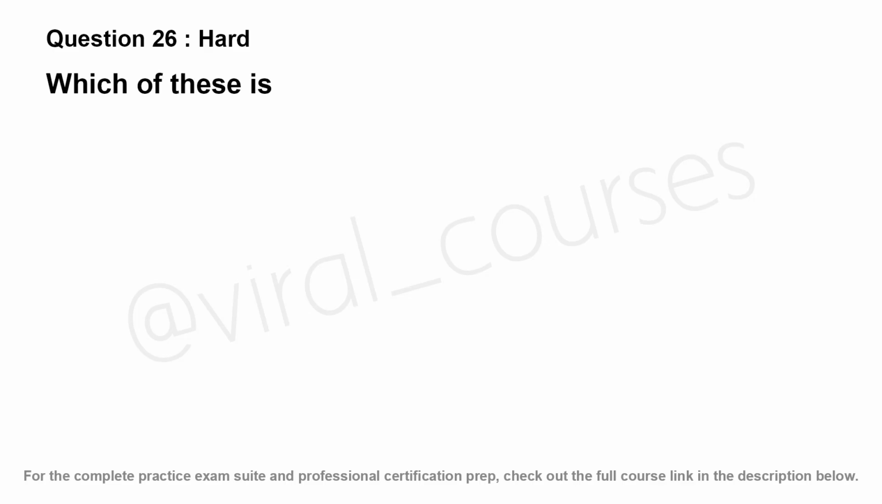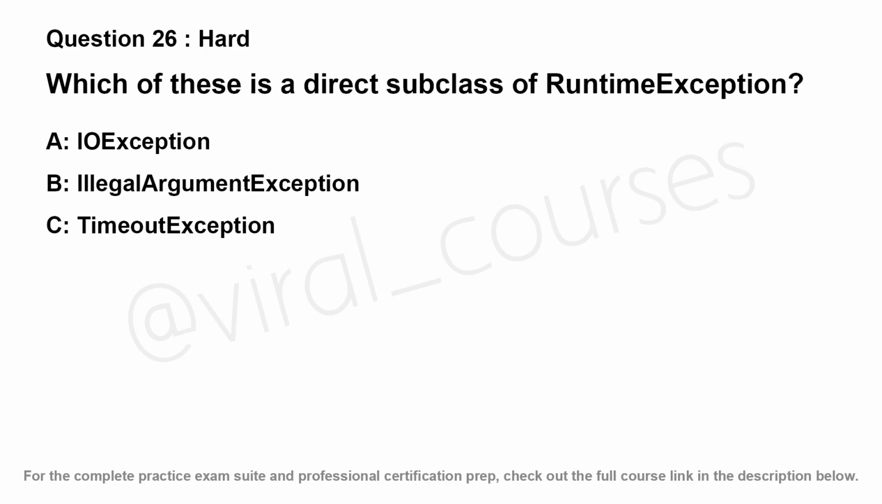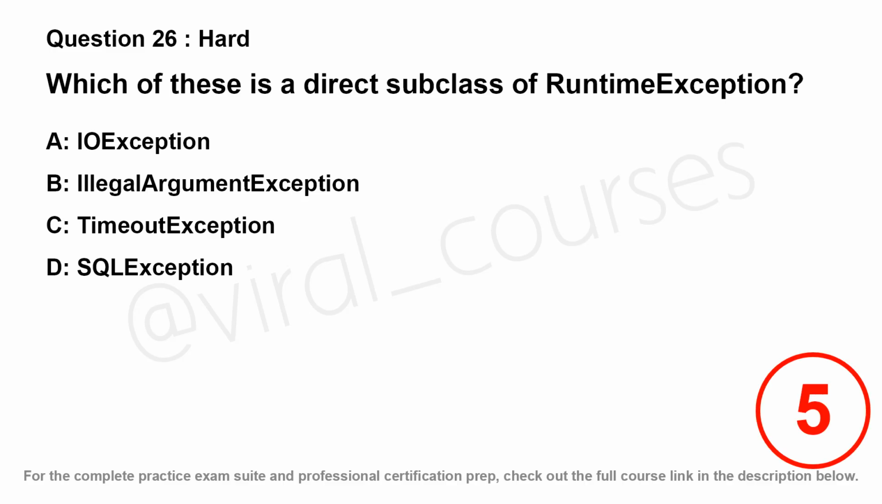Which of these is a direct subclass of RuntimeException? Option A, IOException. Option B, IllegalArgumentException. Option C, TimeoutException. Option D, SQLException.